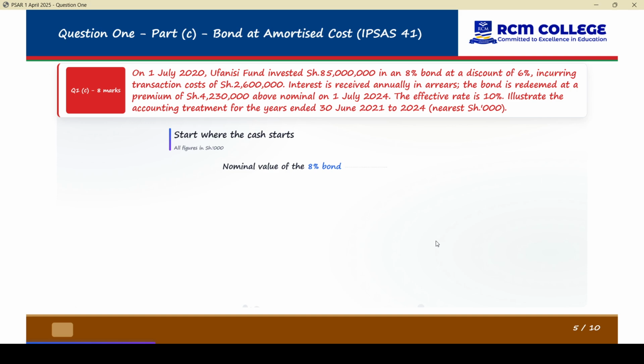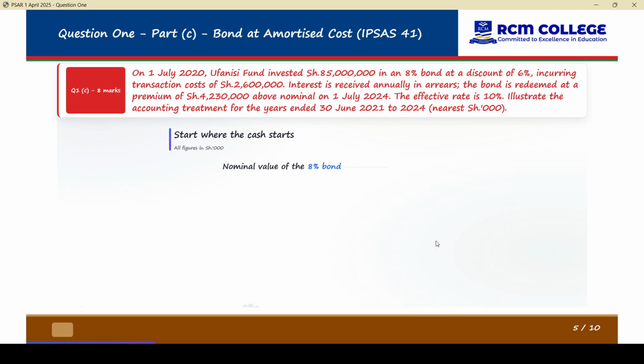Interest is received annually in arrears. The bond is redeemed at a premium above nominal on 1st July 2024.